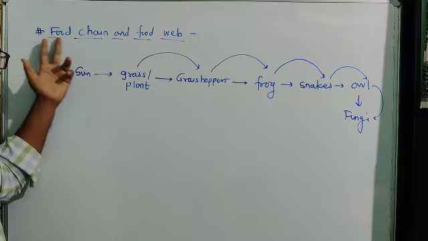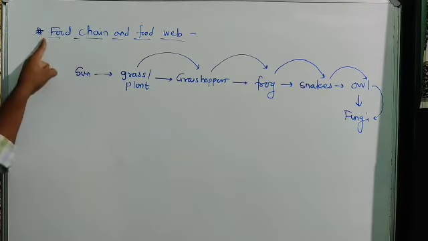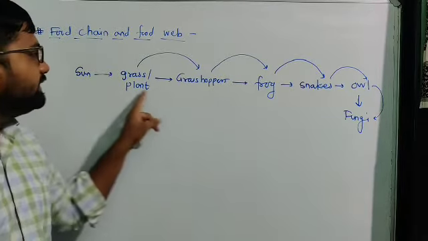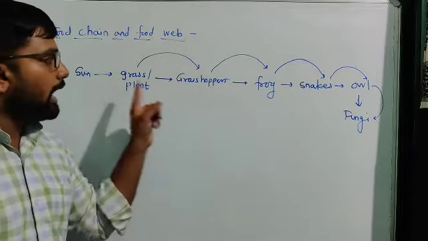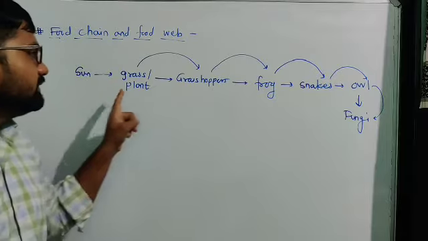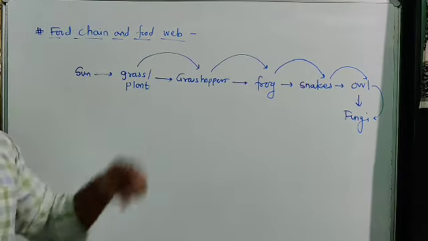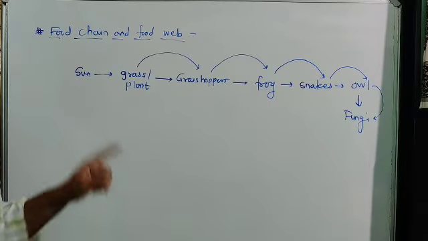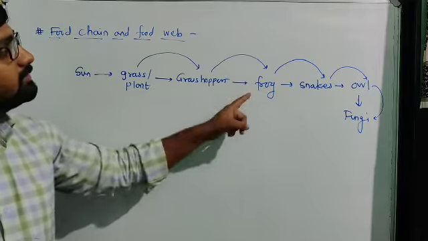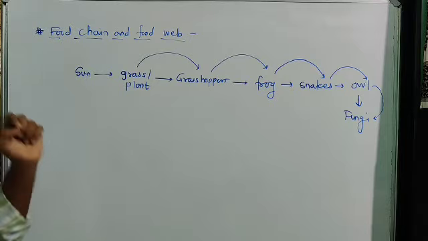If we read this word, food chain means a chain of food. Each living organism gets its energy in this way, so energy transformation takes place from one living organism to another in such links. That is simply called a food chain.